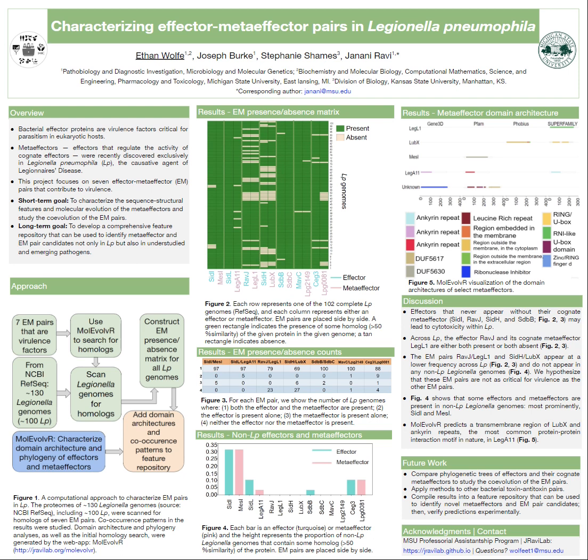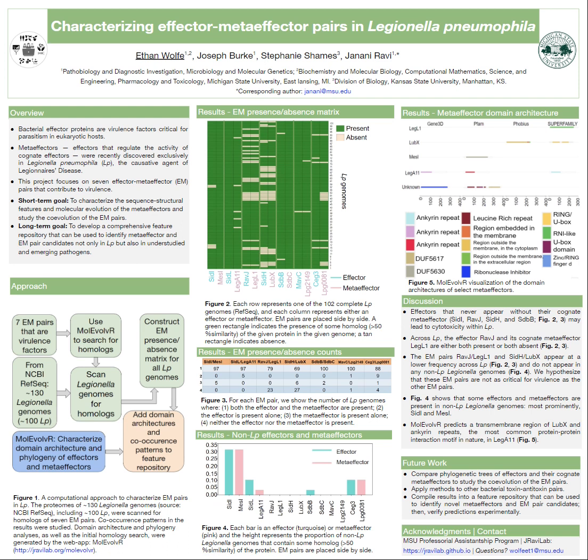Let's talk about our approach for building this EM feature repository. So, we started with 7 EM pairs that are virulence factors, and we used this web app called EvolCompGen to search for homologs of these proteins. From the NCBI RefSeq database, we got around 130 Legionella genomes, including around 100 Legionella pneumophila, and we scanned these Legionella genomes for homologs of the effectors and metaeffectors.